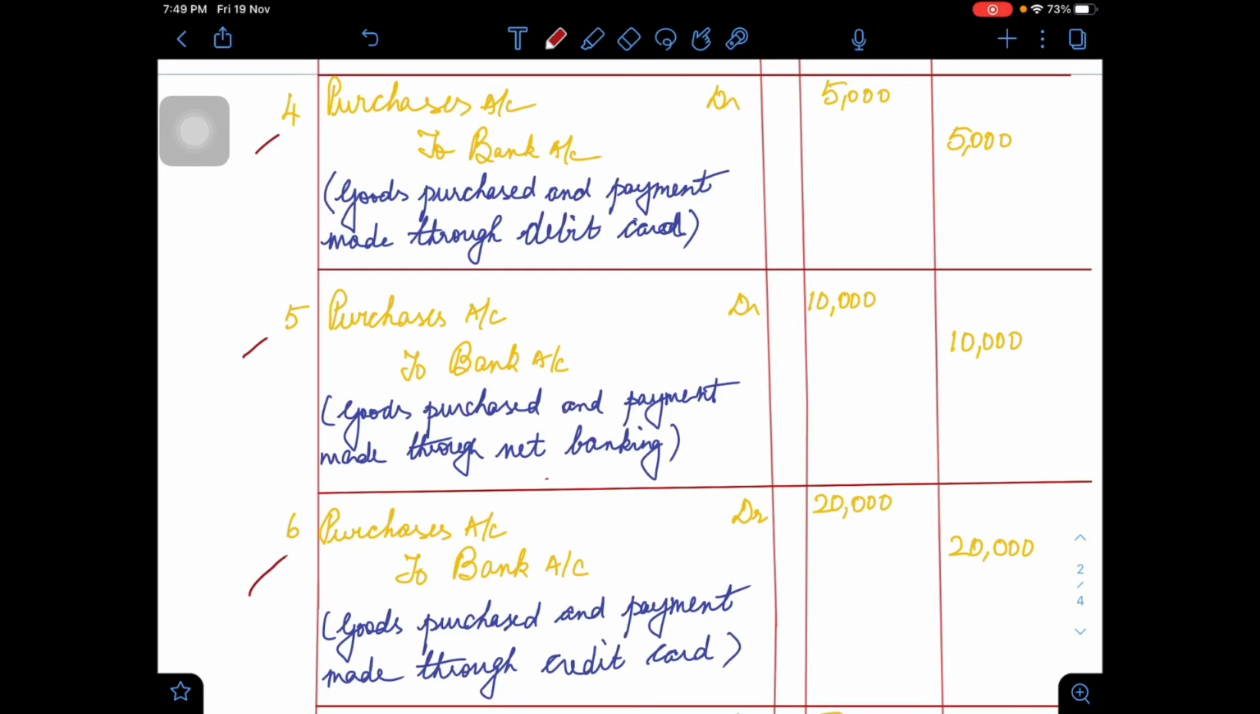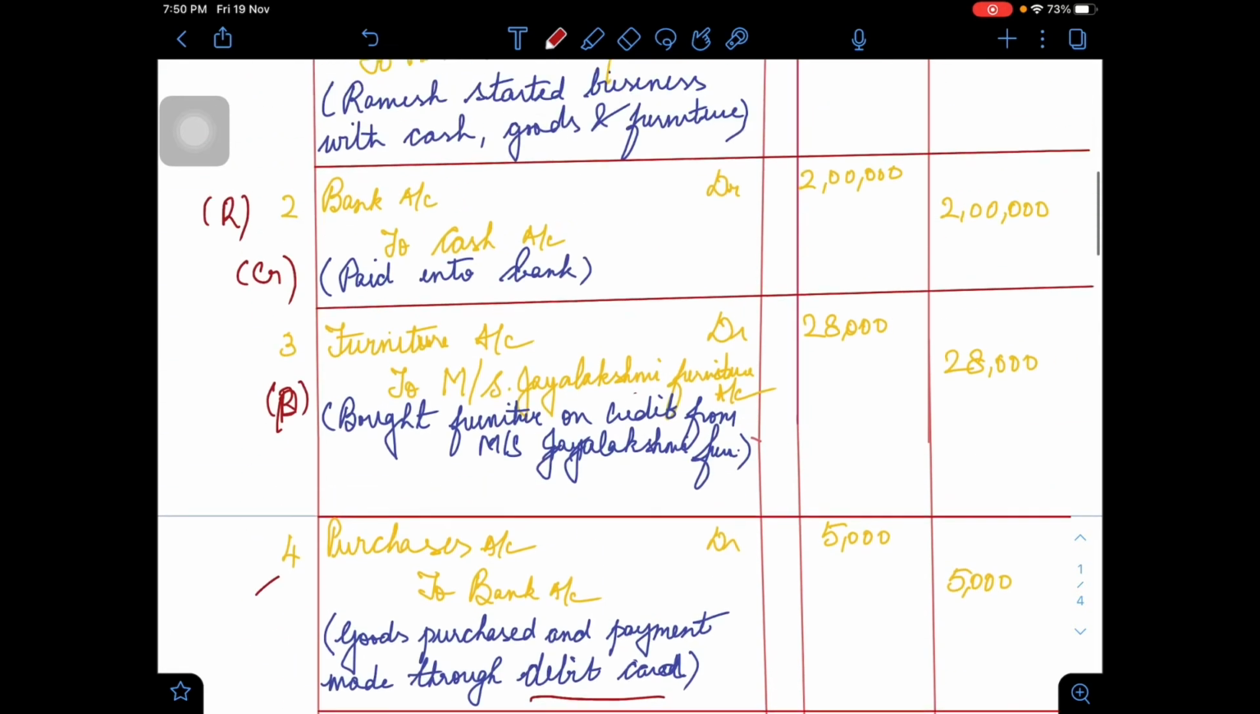Okay, so you write the amount: on 4th it is 5,000, on 5th it is 10,000, and on 6th the amount is 20,000. So the narration goes like this: goods purchased, payment made through debit card, here through net banking, and in this case through credit card. So you will write the narration as such.